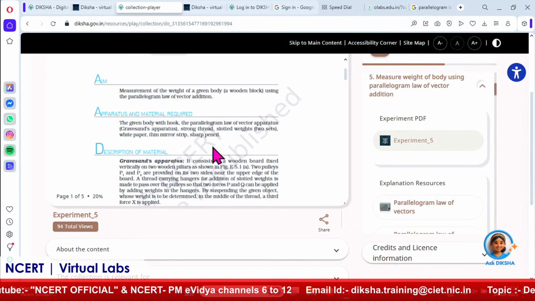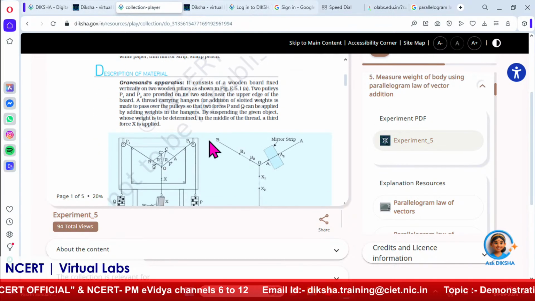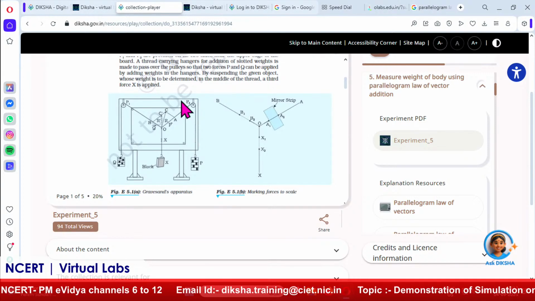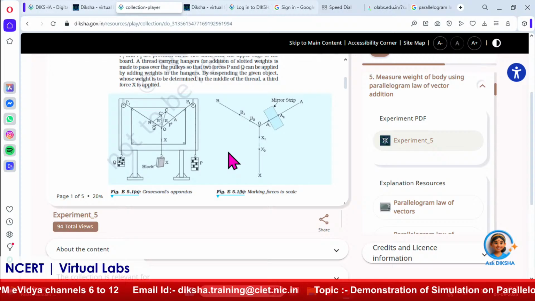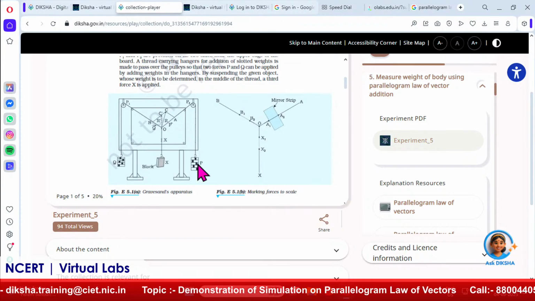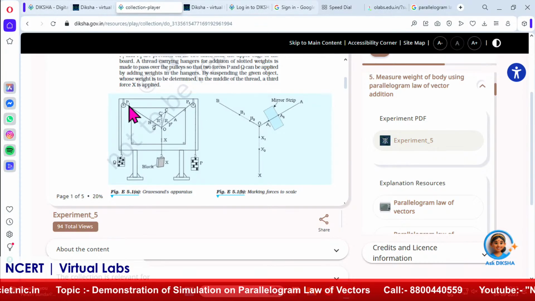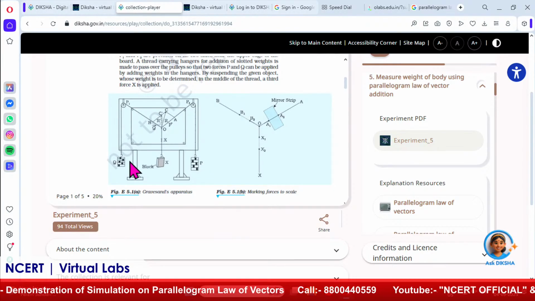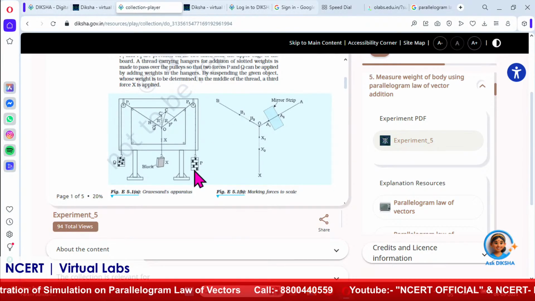Apparatus: here we require this Gravesand apparatus. A little bit of description is over here. This is a simple wooden board, on which there is an arrangement for attaching an A4 sheet of paper. You just stick the A4 sheet on this wooden board. At the side of the board, two pulleys are attached, as you can see, P1 and P2, and there are slotted weights at both ends.